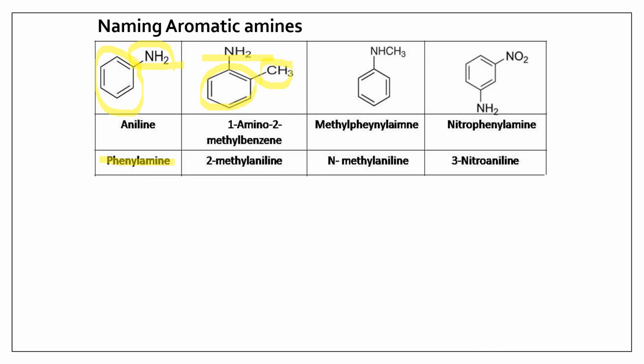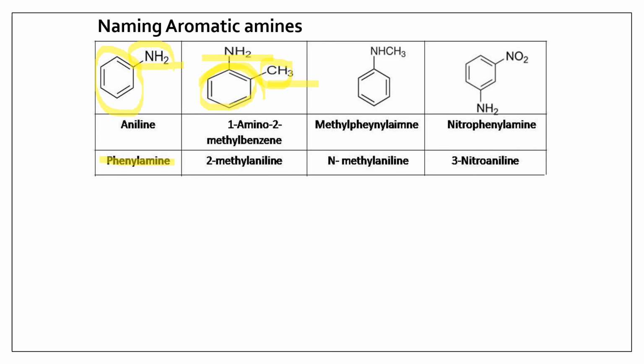Which class may it be? See here, though there is an alkyl group present on the benzene ring, you cannot take it as a secondary amine, right? Why? Because the rule for classification is that nitrogen has to be directly linked to the alkyl or aryl groups. Here, which is the group directly linked? It is only this phenyl group, not the methyl group. Hence, this is again a primary amine only.